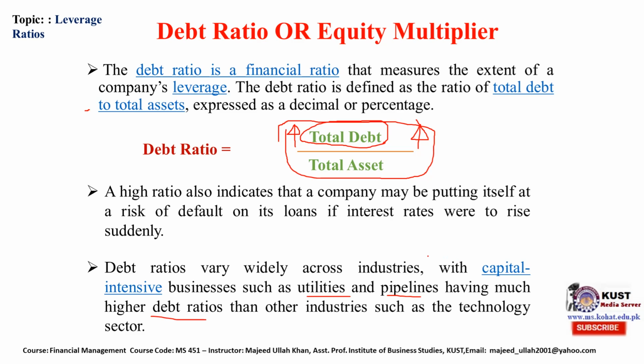So when there is a need to have huge assets, the company is called a capital intensive company. They imply higher debt ratios, or higher debt, as compared to those companies who do not need huge tangible assets, such as technology companies. So it varies across industries.